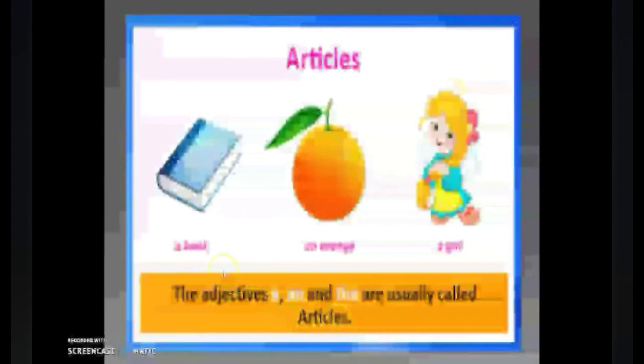Now we use a when the noun is starting with a consonant, and we use an when the noun is starting with a vowel, or we have a vowel sound. But we use the when we have a definite noun. So these are few examples of article. With book we are using a, with orange we are using an, because orange is starting with a vowel.